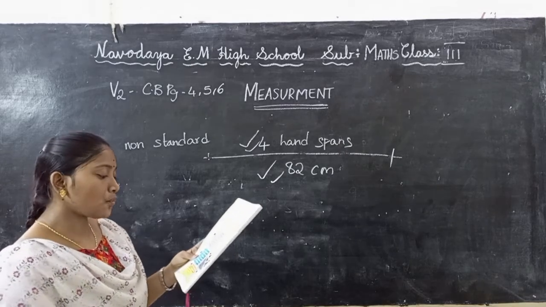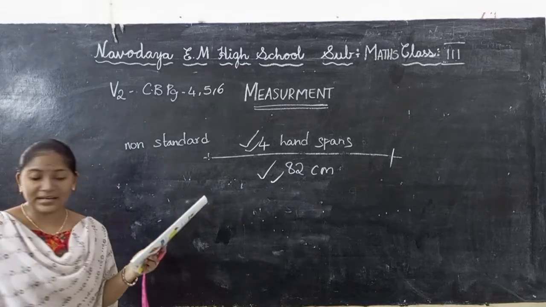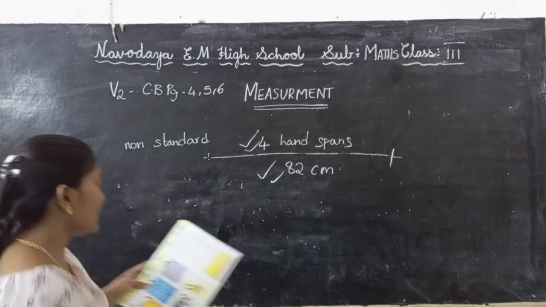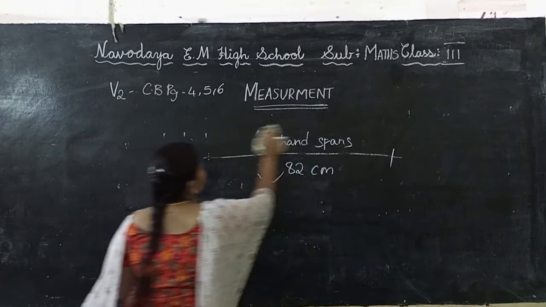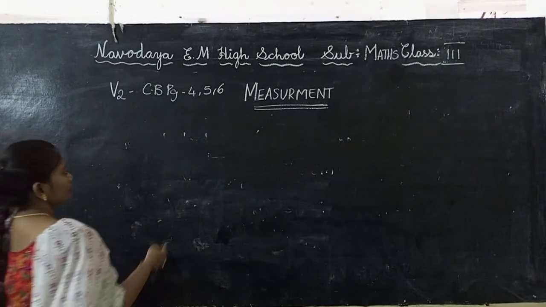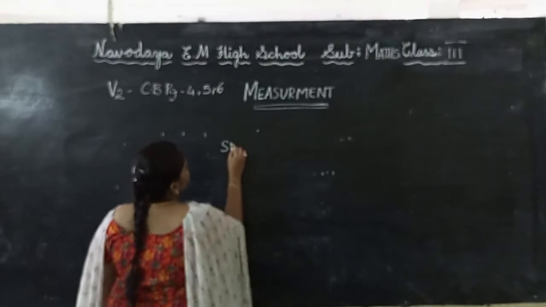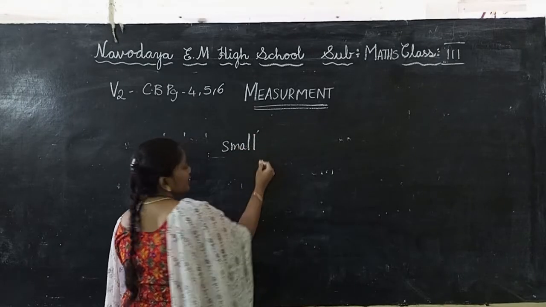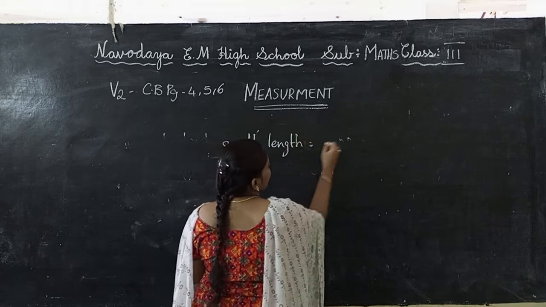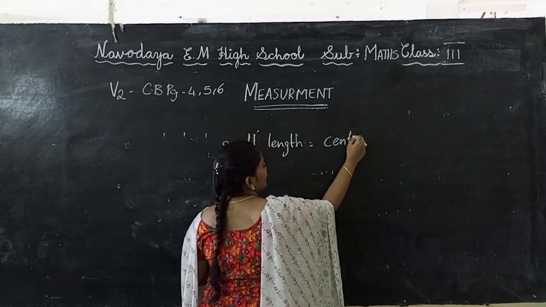Thus we measure smaller lengths in centimeters and bigger lengths in meters. Small length means centimeters.